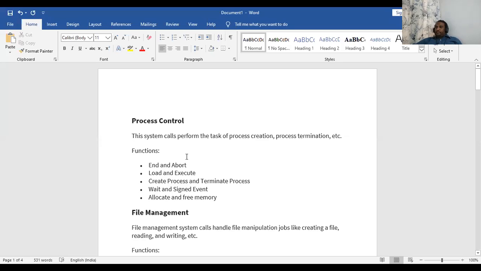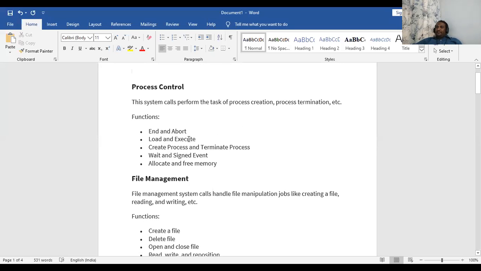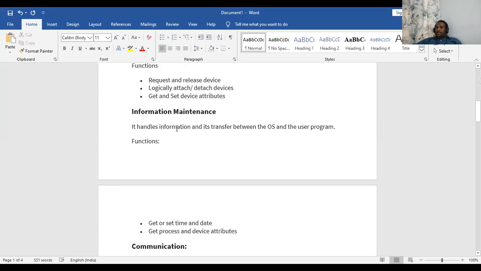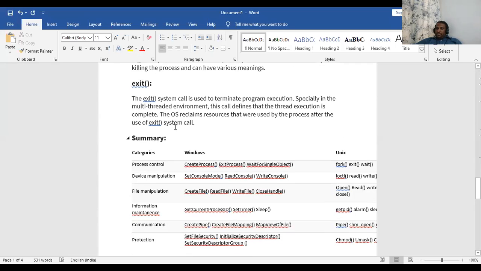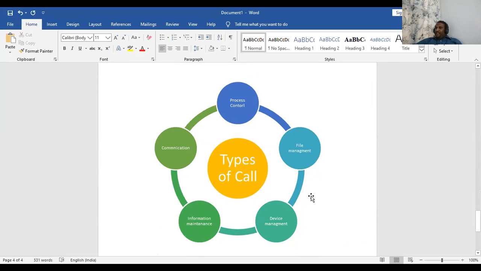So see here. As I've said, we'll be having process control, file manager, device manager, information maintenance, communication, and protection. So these are the various things that we have. These are the types of system calls and all the system calls which are going to work.